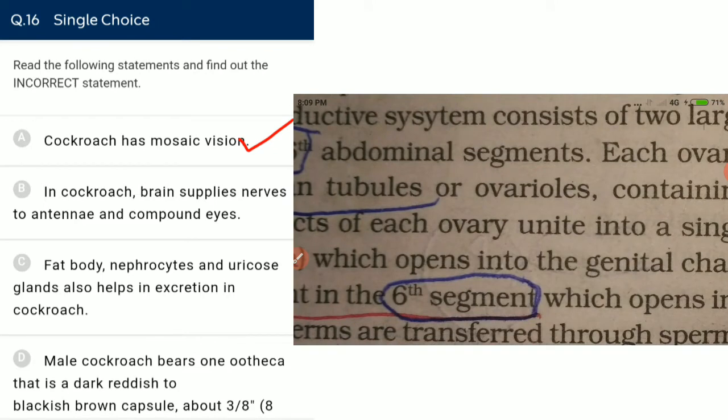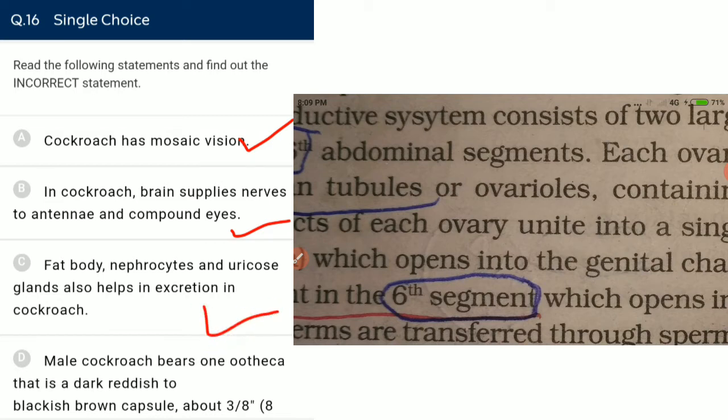In cockroach, the brain supplies nerves to the antenna and compound eye. Yes, the brain. In cockroach, the supraesophageal ganglia is representing the brain. Fat bodies, nephrocytes and uricose glands help in excretion in the cockroach.